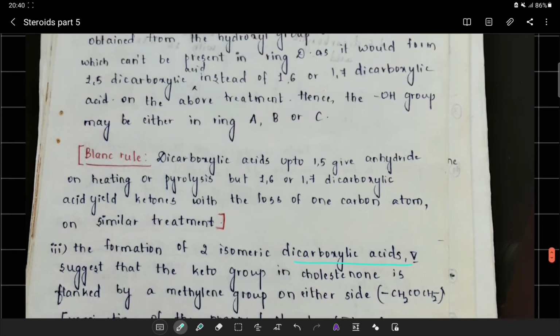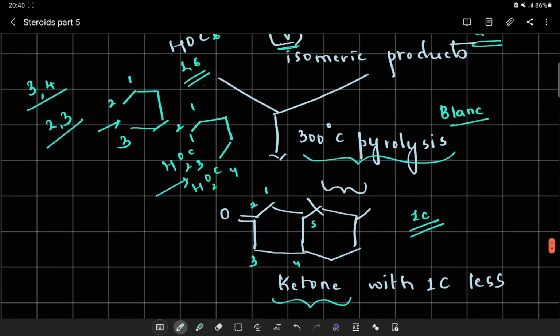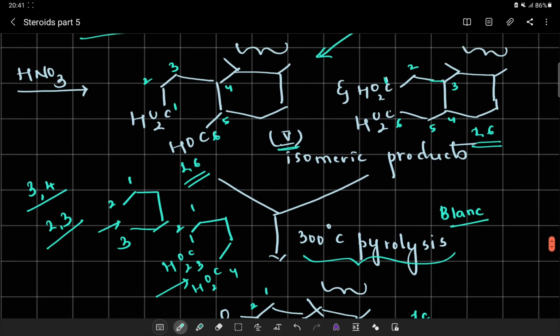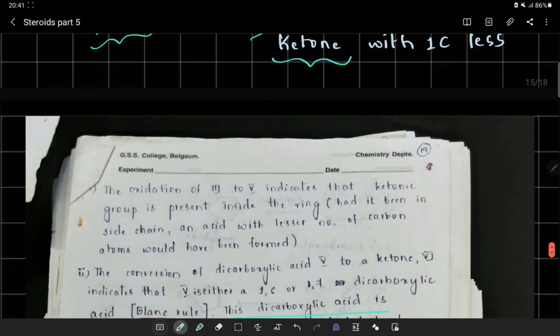Now we can observe here, when I converted this dicarboxylic acid, that is the isomeric products, into a ketonic system, there is a CH2 here and a CH2 here. This means that this ketonic group is flanked between two CH2 groups. The next conclusion is that the ketonic group is flanked between two CH2 groups.